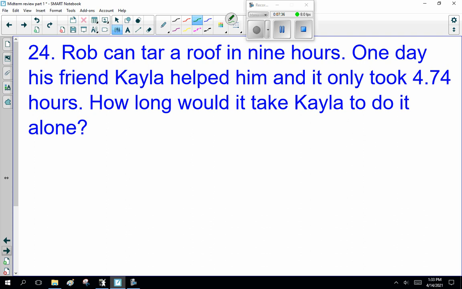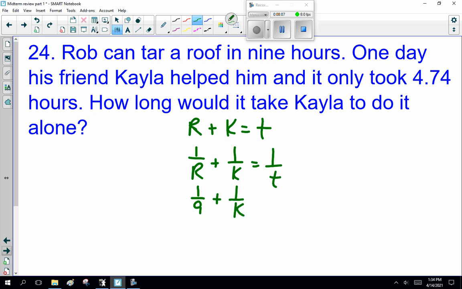The nasty version of this. Rob can tile a roof in 9 hours. One day his friend Kayla helped him, and it only took 4.74 hours. How long would it take Kayla to do it alone? Once again, it's not Rob plus Kayla. It's 1 over Rob, plus 1 over Kayla, equals 1 over the total, because it's per hour or per time or whatever. So 1 over 9 plus 1 over Kayla is 1 over 4.74. That's what I expect you to be able to do. Come up with that equation.